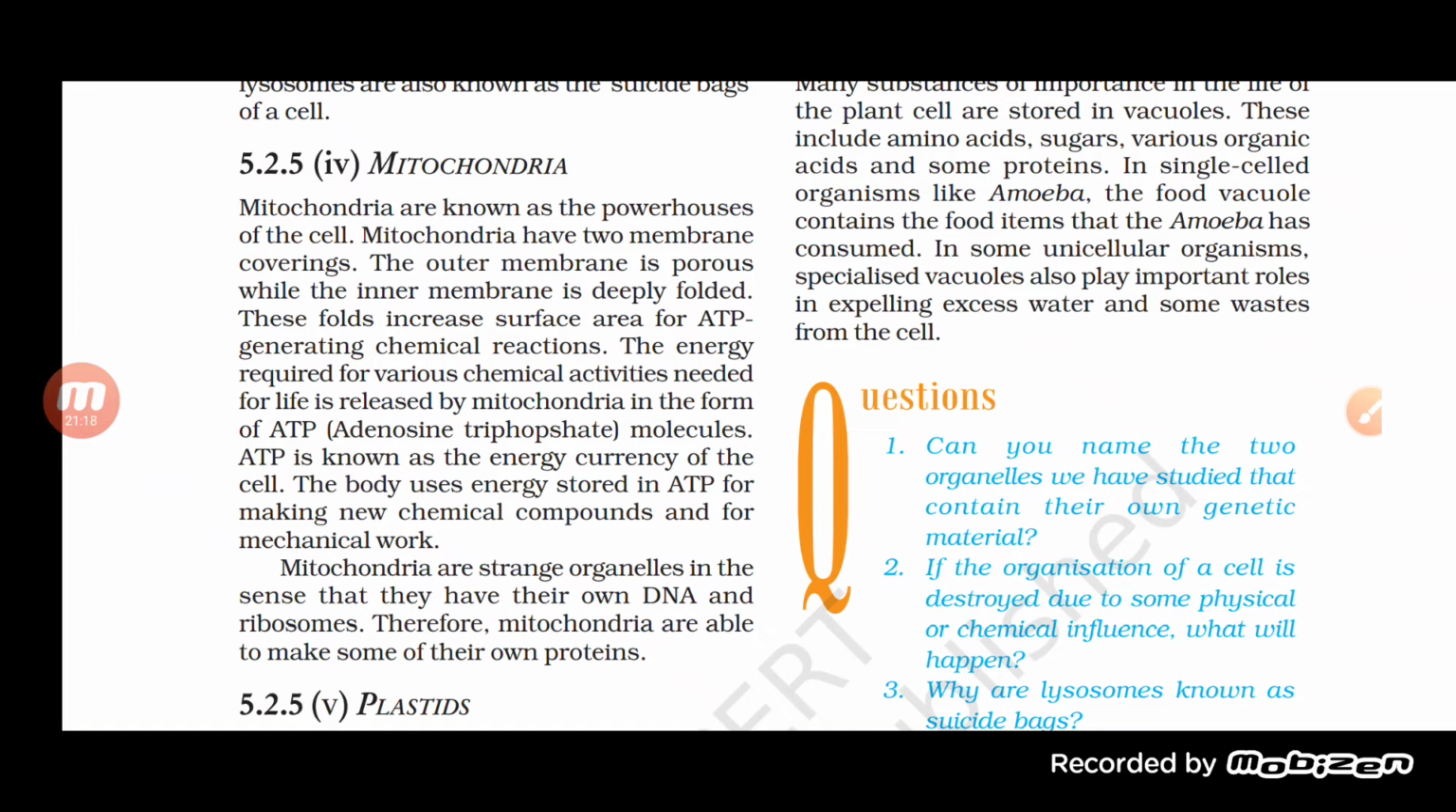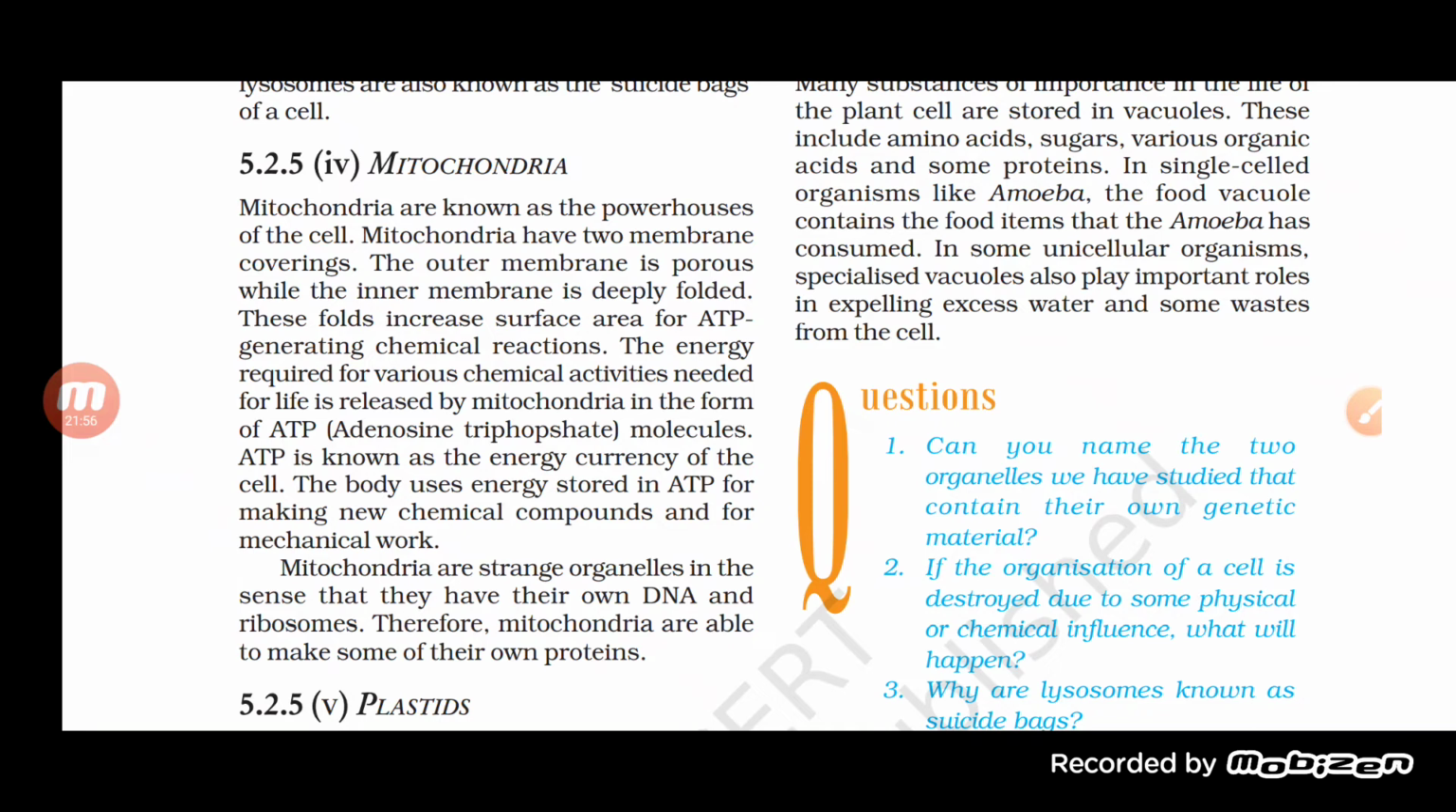Now the mitochondria helps in releasing ATP, which we also call the adenosine triphosphate molecule. ATP is known as the energy currency of the cell. Why is it called the energy currency? Obviously, as it helps in giving energy. The body uses the energy, stores it in ATP, and uses it for making new chemical compounds and for mechanical work. So the energy which is produced is stored in the body itself, and we can use it whenever we want it. Okay.